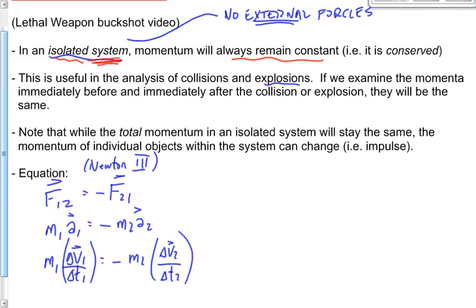Okay, watch what I'm going to do here. I'm going to cross off the t's. How come I can do that? Can anybody explain to me why I can do that? If t appears in both terms, I can cancel them out, right? But they're two different t's, t1 and t2. How come I can cross those off if they're two different terms?